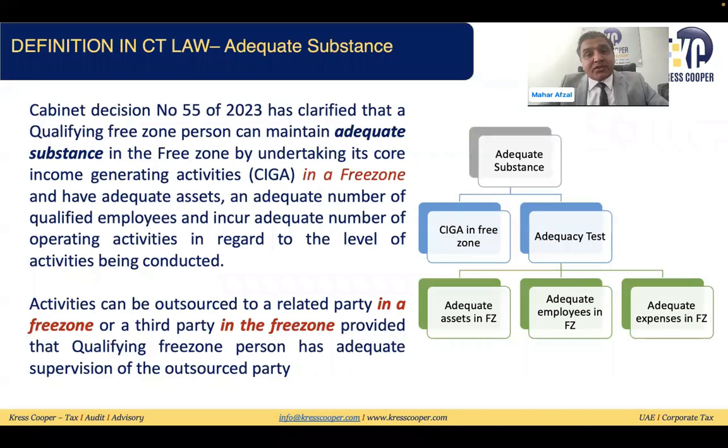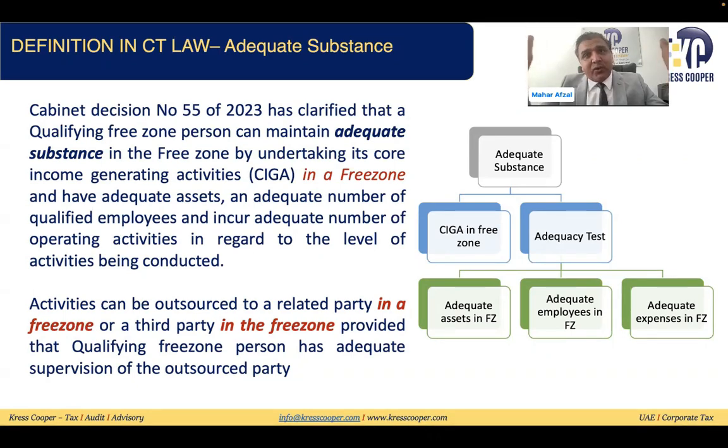And under the adequacy test, the person must have adequate assets in the UAE, adequate employees and adequate expenses in the UAE. Almost the same definition has been replicated in this corporate tax law as well, but they have removed the requirement for the management test. So in this law, for adequate substance, first they have removed the management test. Second change is, initially in the ESR, the law was asking in the UAE. Now the law is asking in the free zone.